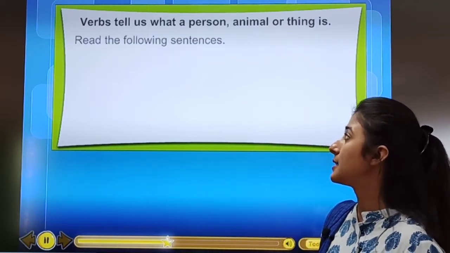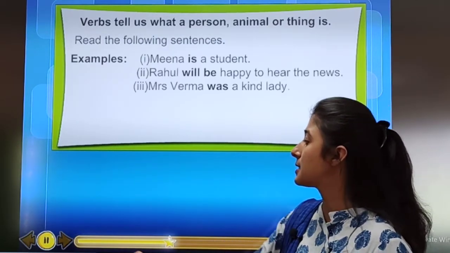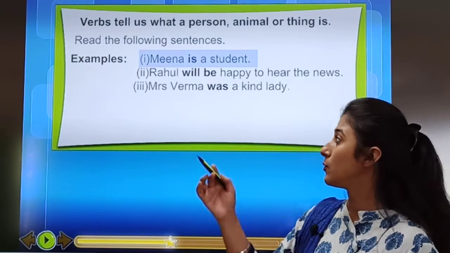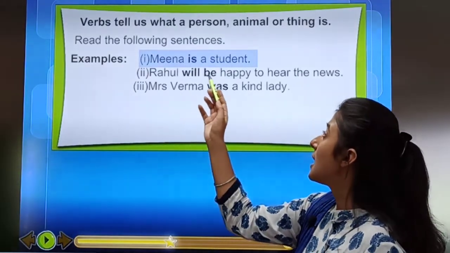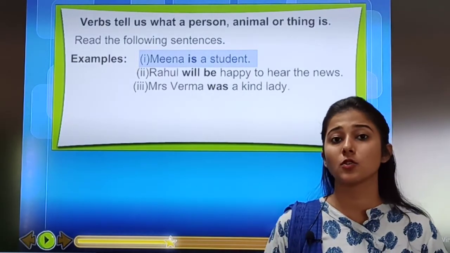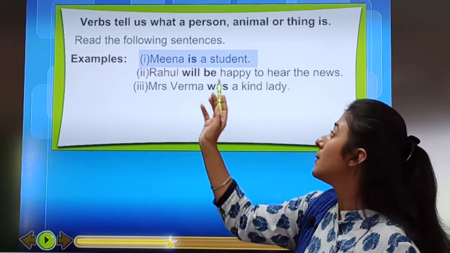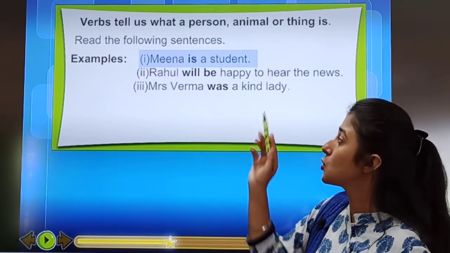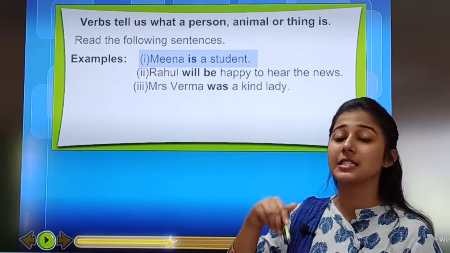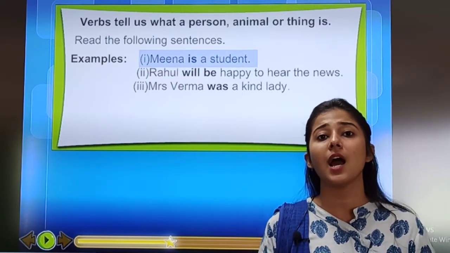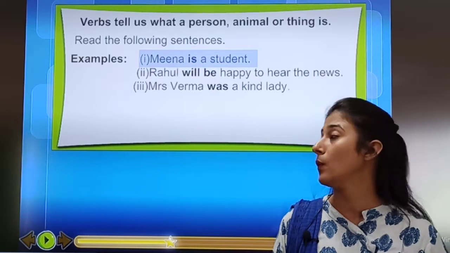Let us read the following sentences. Is means what it is. For example, Meena is a student. So what is the verb here? Is. Meena is a student. If is were not there, what would this sentence be? Incomplete. Meena a student. No.